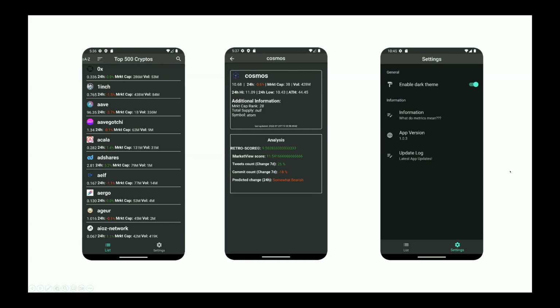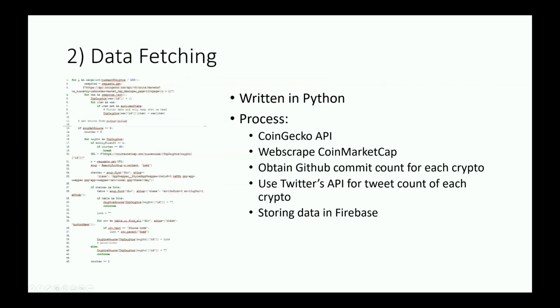I will go over these values later on. And as for data fetching, we did it using Python.